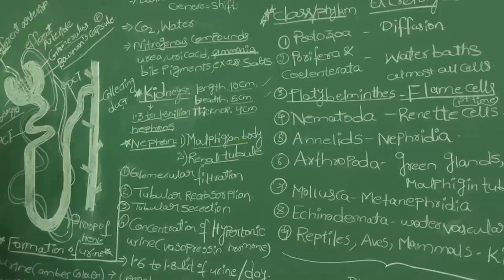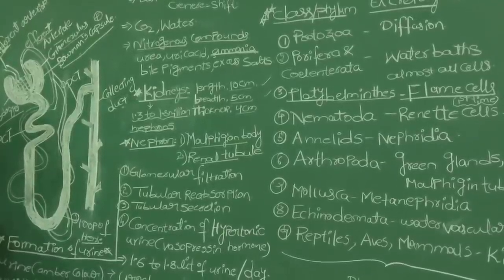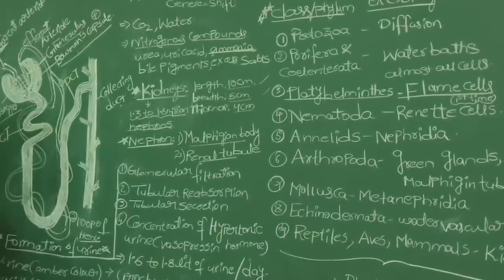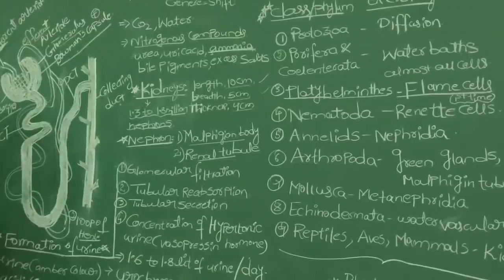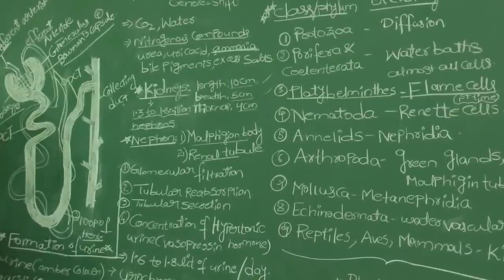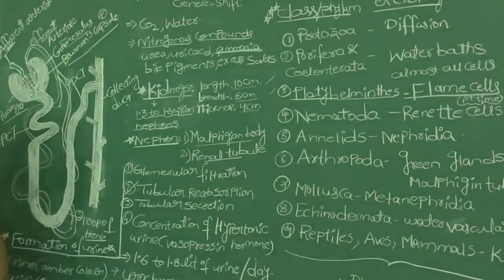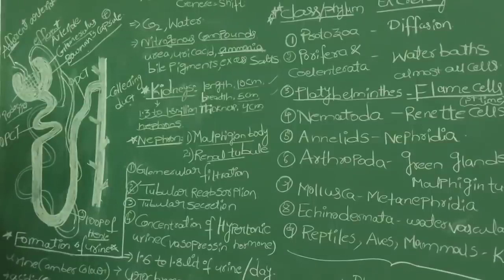But if the primary urine passes out in the same way, it is not beneficial to our body. Even in the primary urine, many useful mineral salts, vitamins, and most of the water are still present. So the second step is called tubular reabsorption. Tubular reabsorption takes place in the PCT of the renal tubule.